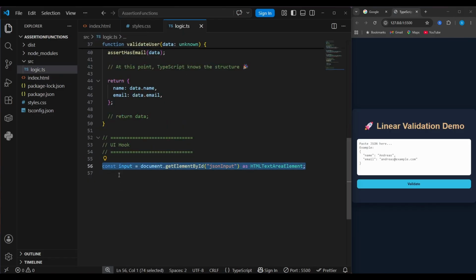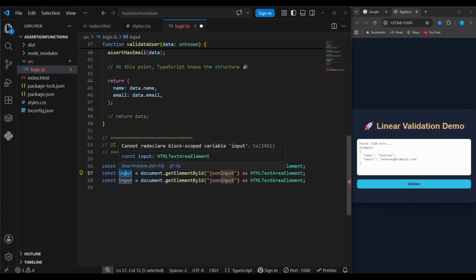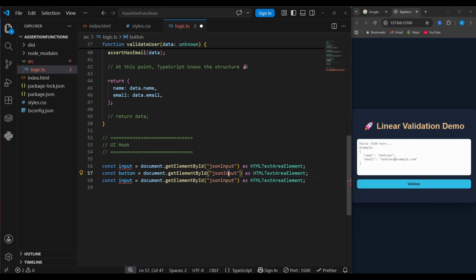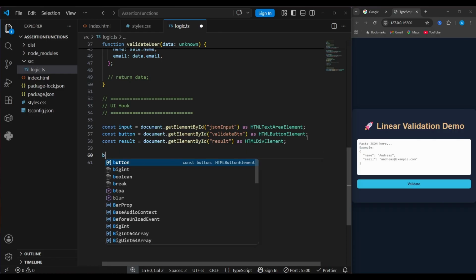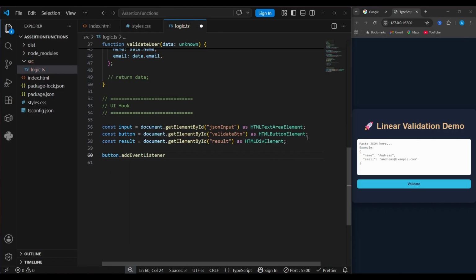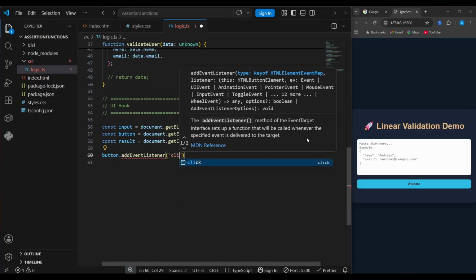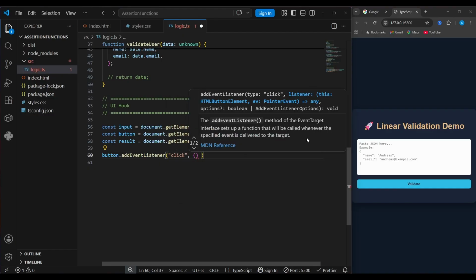So let me copy and paste this line. We've got our button. The ID is validateBtn, and it's not a text area, it's a button. Also, the result div ID is result, and it's an HTMLDivElement. Next, we want to add the click event listener. button.addEventListener. Whenever the user clicks this button, we need to execute that validate function that we already implemented.